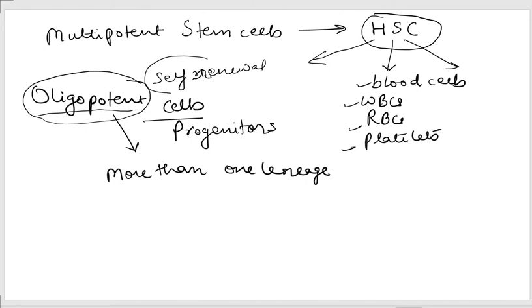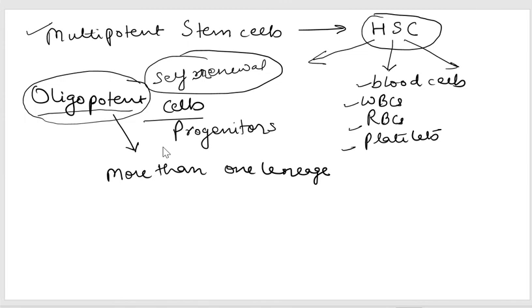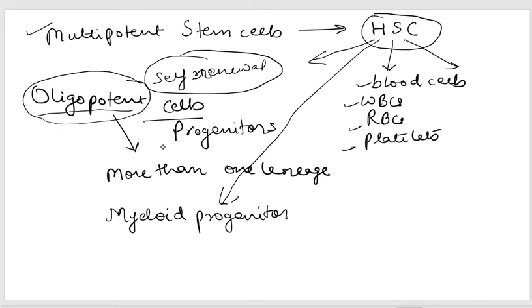So the renewal property will be present in multipotent, totipotent and pluripotent cells, but it will not be present in oligopotent cells. So if a myeloid progenitor is developing, it has to develop from the hematopoietic stem cell, which is a multipotent stem cell.